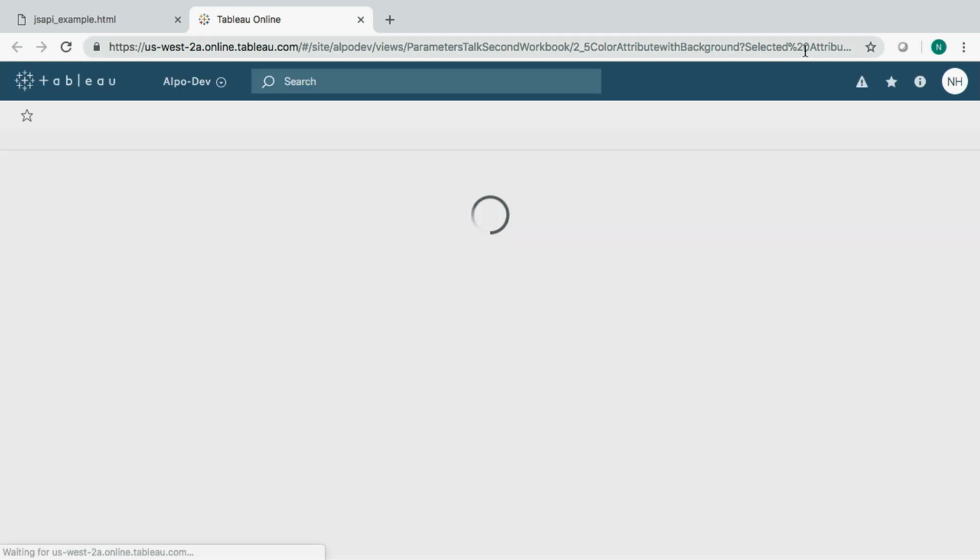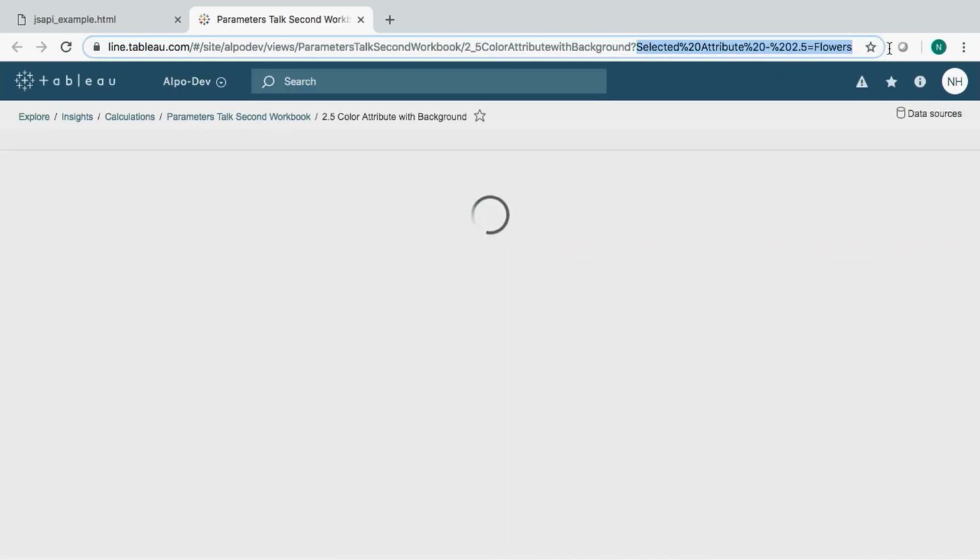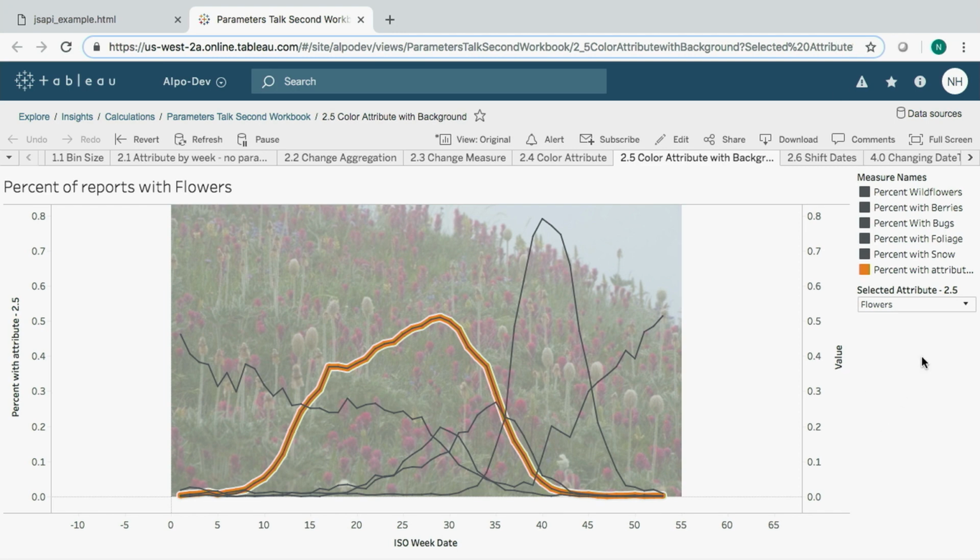I click on that. It takes me to my workbook. We can see here that selected attribute equals flowers. And just like that, the flowers attribute is set when you link into the workbook. So this is a really cool tool for deep linking into a published workbook.